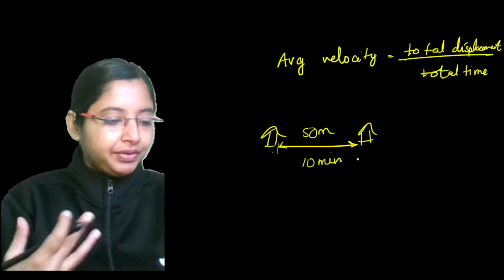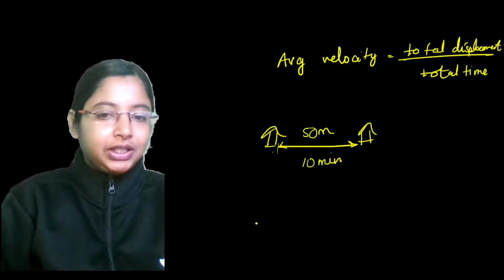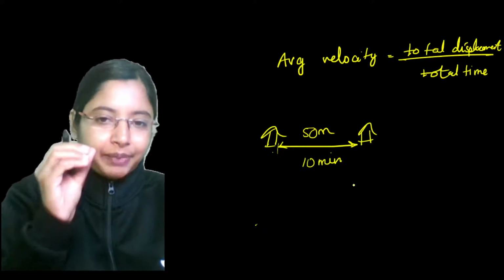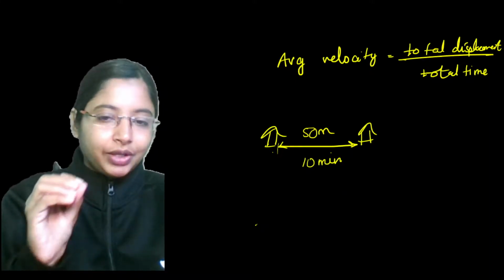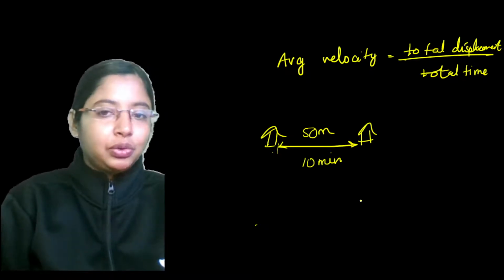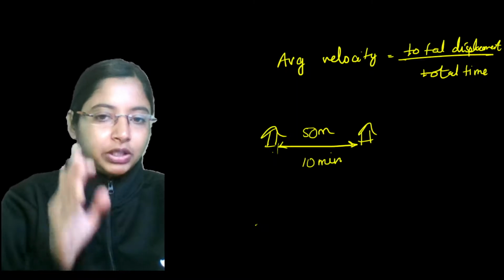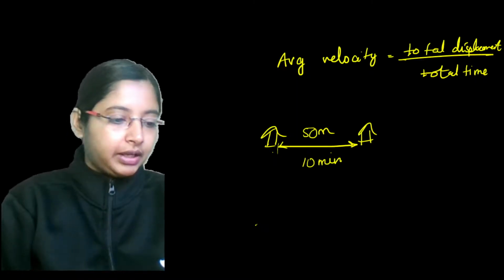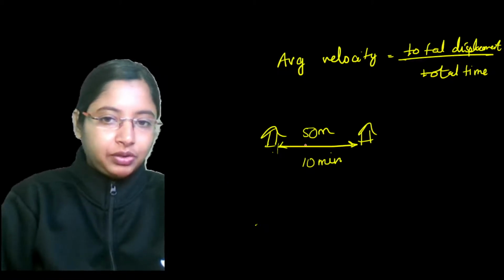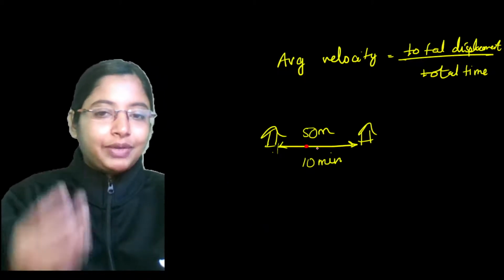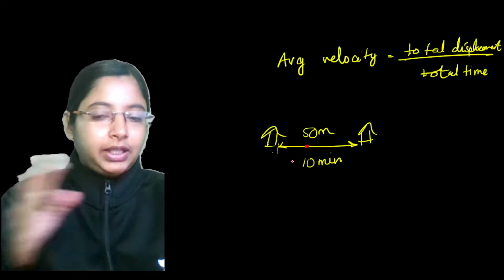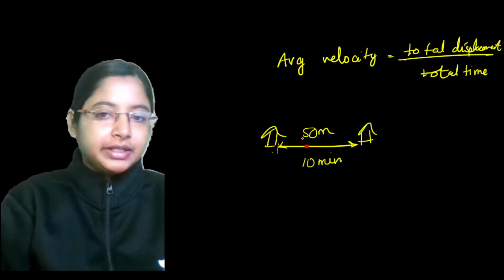Again, you have something called instantaneous velocity. In the entire path that you're taking, at a particular point or a particular instant of its path, what is its velocity? Let's say you're going from your home to your school in a car, and at a particular time you look at the direction as well as the magnitude. What is my velocity at this particular instant of time? On the entire length, at the particular time you're taking, that's instantaneous velocity.